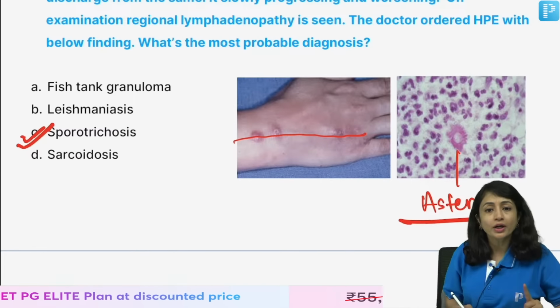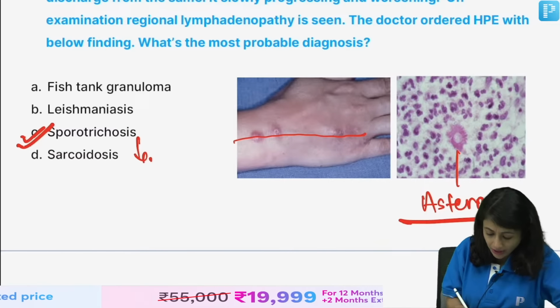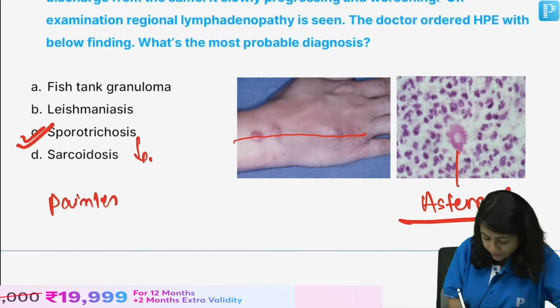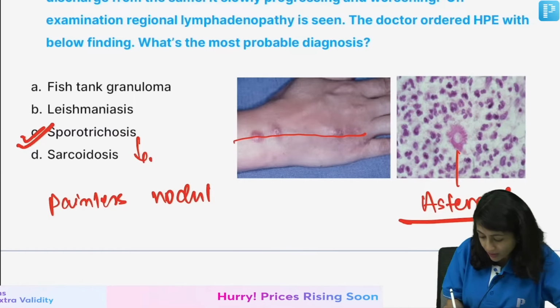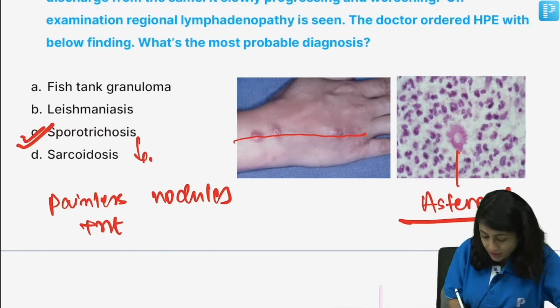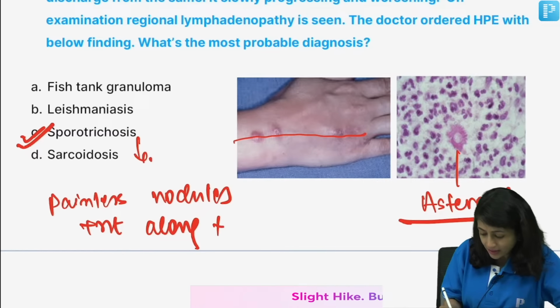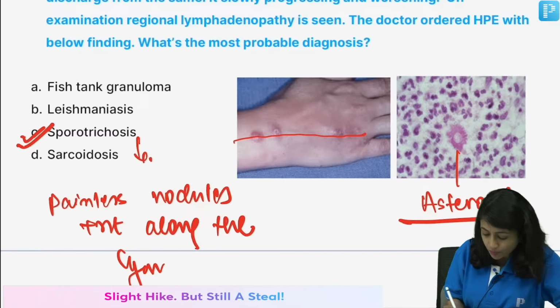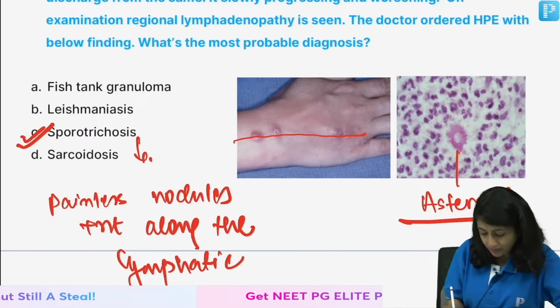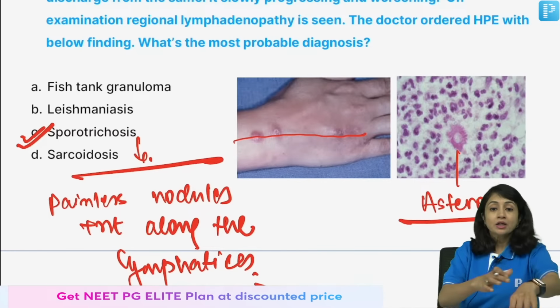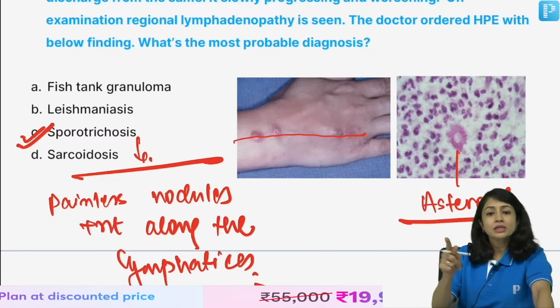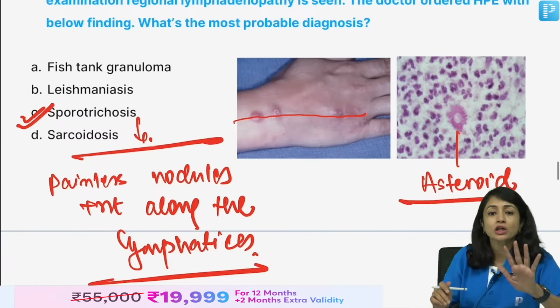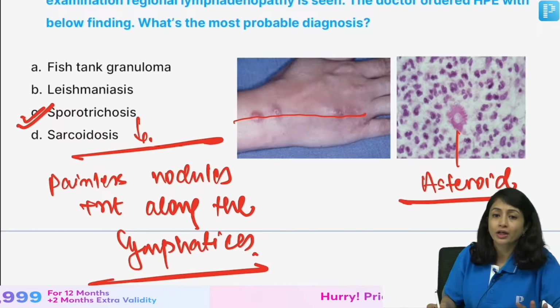In sporotrichosis, the characteristic feature is painless nodules, which may be ulcerated, present along the lymphatics. This is also called the sporotrichoid pattern because of its characteristic spread. Because lymphatics are linear, you see linear painless nodules along the lymphatics in sporotrichosis.